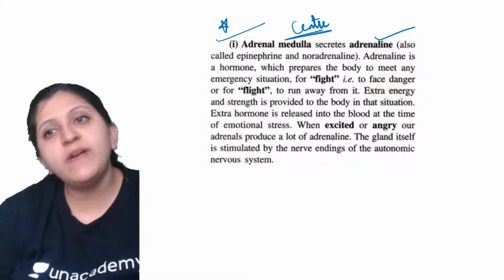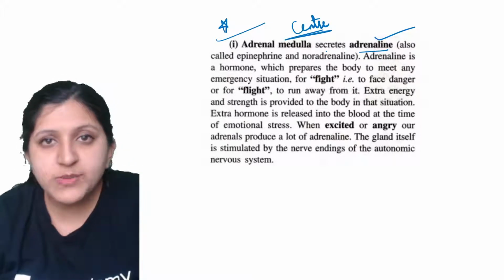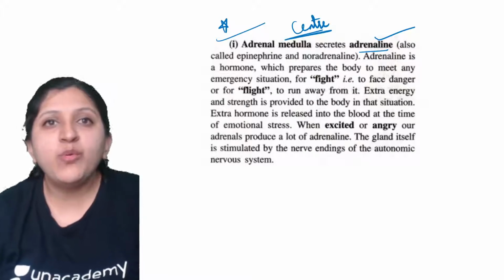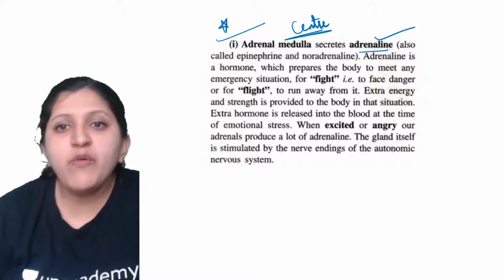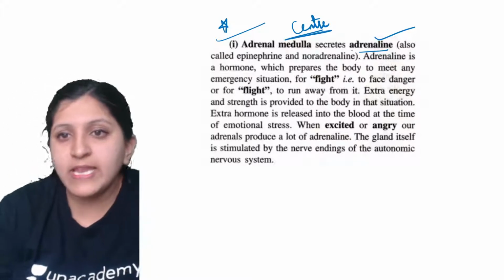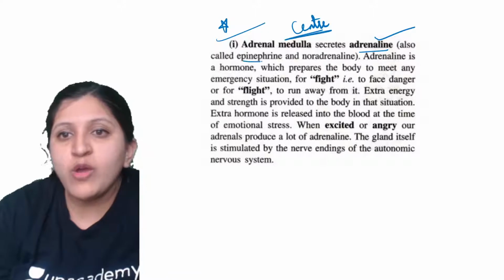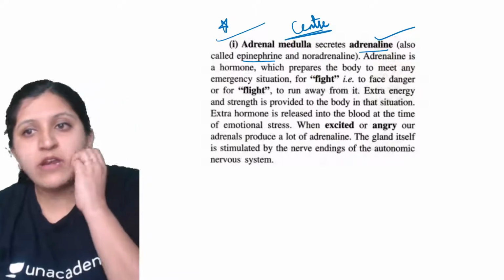You need to know the hormone name, the hormone function, what it is responsible for, like when it mainly plays a role. Now when we mention adrenaline, this can also be called epinephrine and noradrenaline also.